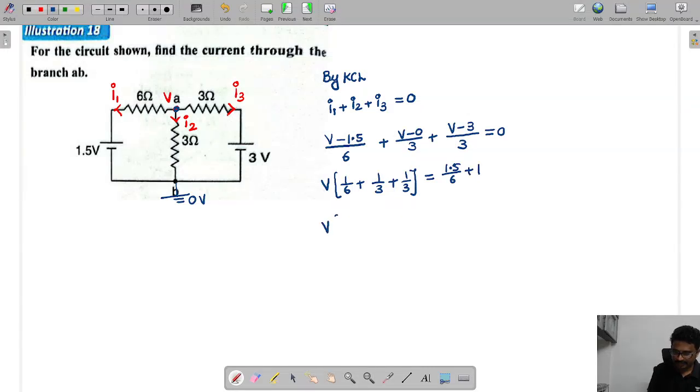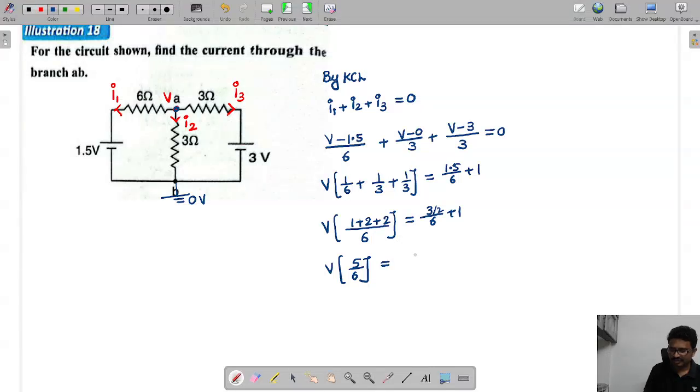Taking the LCM 6, we get 1 plus 2 plus 2, which gives 3 by 2 here. So this means 3 by 2 into 6 plus 1. So V is equal to, I'll get, 5 by 6.